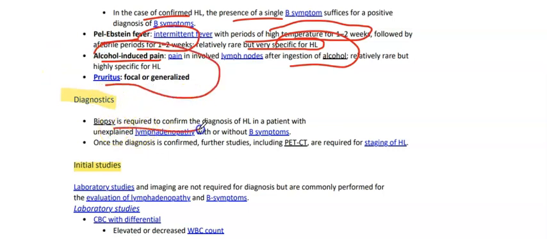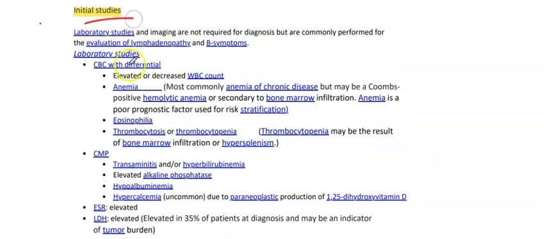For diagnosis, a biopsy is required to confirm the diagnosis in patients with unexplained lymphadenopathy with or without B symptoms. Once the diagnosis is confirmed, further studies including PET-CT are required for staging. Initial studies show CBC with differential: there will be elevated or decreased WBC count, and there will be anemia, most commonly anemia of chronic disease, but it may be a Coombs positive hemolytic anemia or secondary to bone marrow infiltration. Anemia is a poor prognostic factor. There will be eosinophilia, thrombocytosis, or thrombocytopenia.